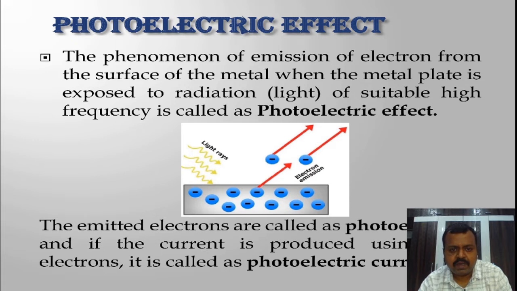Again I am repeating. It is a phenomenon of emission of electrons from the surface of the metal when the metal is exposed to a radiation of suitably high frequency. That means if the metal plate is exposed to a high frequency radiation, then electrons are emitted from the surface of the metal, and that phenomenon is the photoelectric effect. The emitted electrons are called photoelectrons, and if those electrons are used to produce electric current in the circuit, then that current is called photoelectric current.